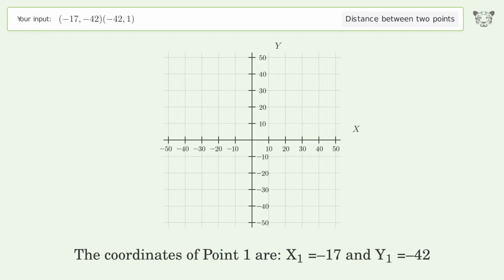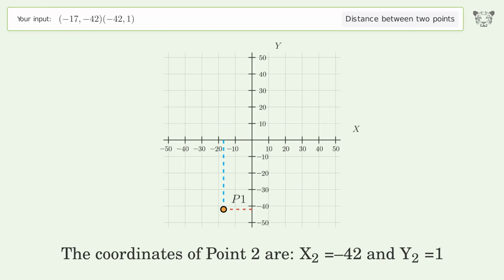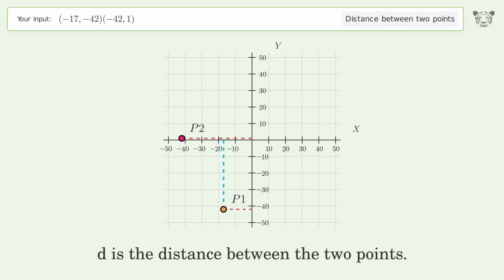The coordinates of point 1 are x1 equals -17 and y1 equals -42. The coordinates of point 2 are x2 equals -42 and y2 equals 1. D is the distance between the 2 points.